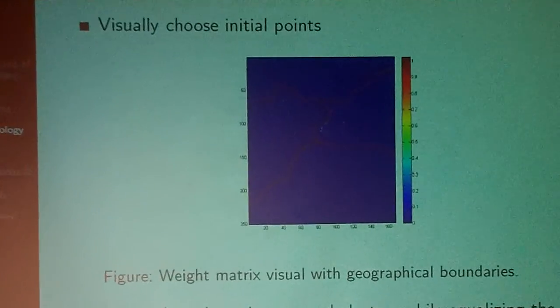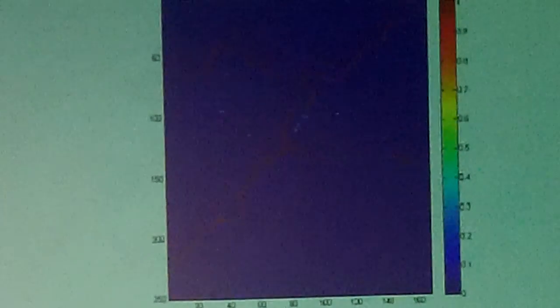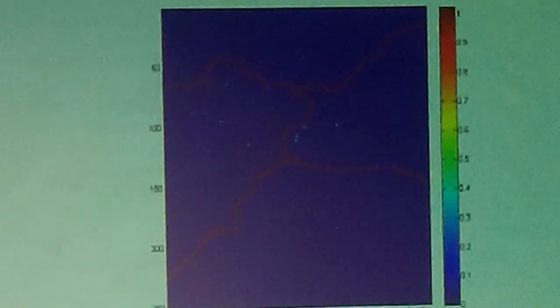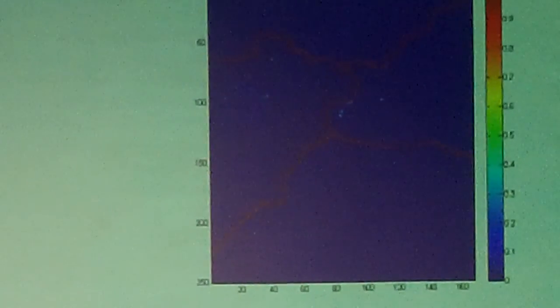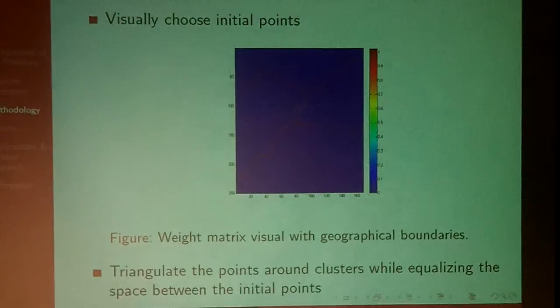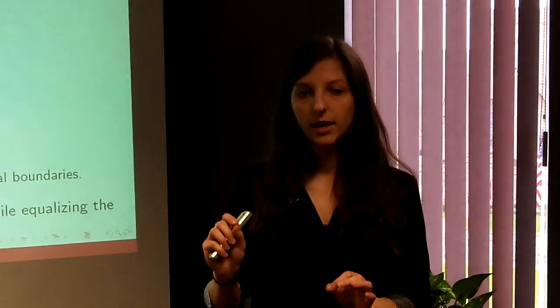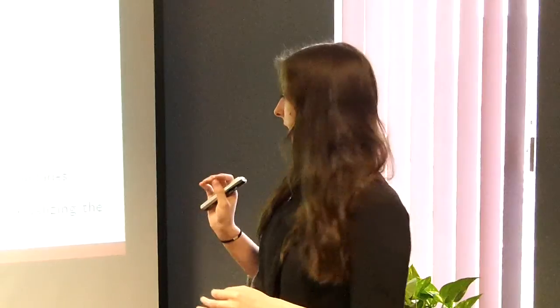Now, selecting our initial seeds or our initial placement for our beats is a very important task for our algorithm. So we generated in MATLAB a visual of our weight matrix so we can see clusters of crime, based also with the overlay of our boundary. So we triangulated points or our seeds around those clusters while equalizing the space between them.